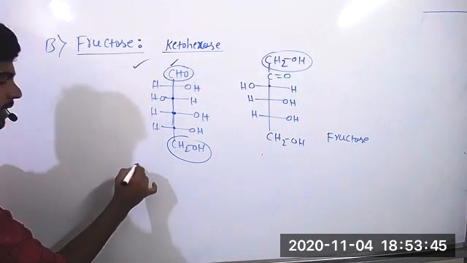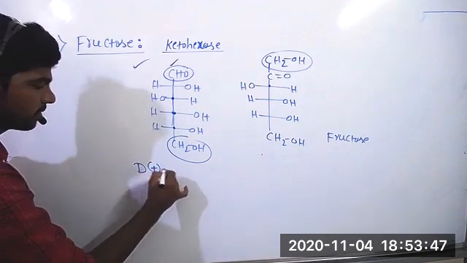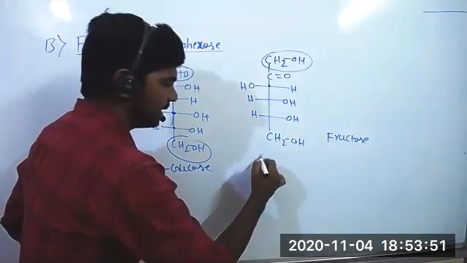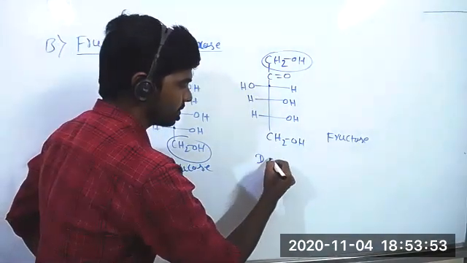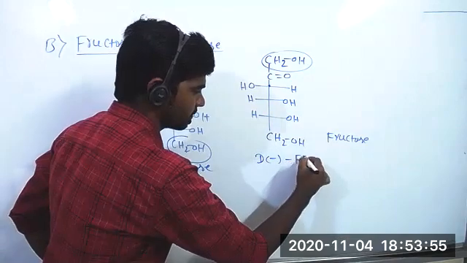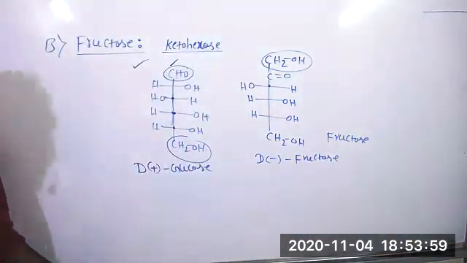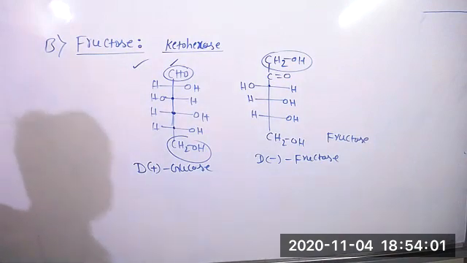So this we write as D plus glucose, right? This we write as D minus fructose. Both belong to the D series only, because naturally occurring carbohydrates are D series only.